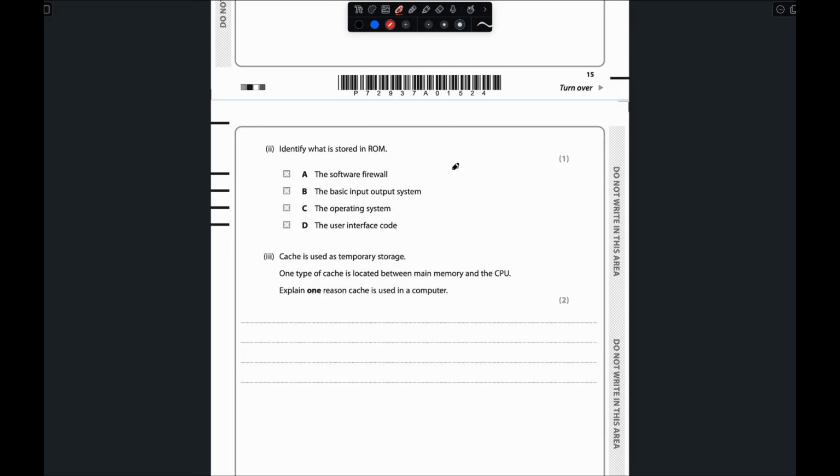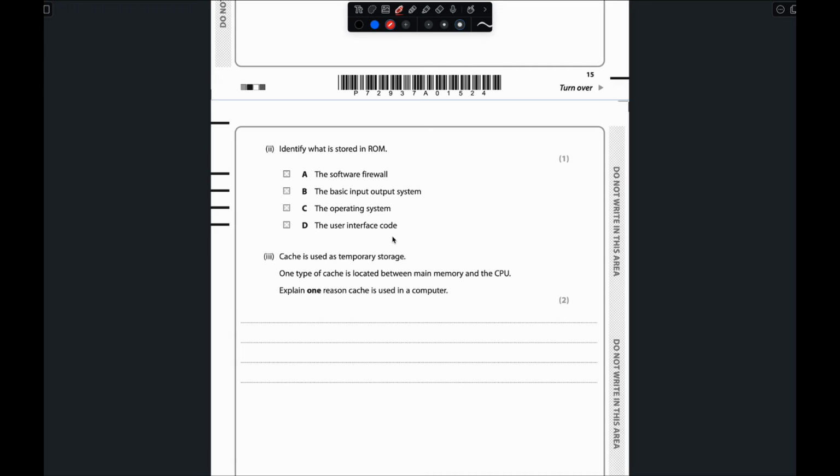So what is stored in ROM? The software firewall? No, a software firewall needs software, right? The basic input output system. The operating system is needed in ROM too, but it is actually needed when the computer boots up. When it is booting, during that particular time, the operating system is loaded.